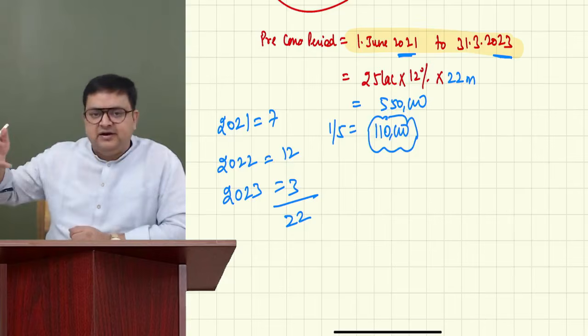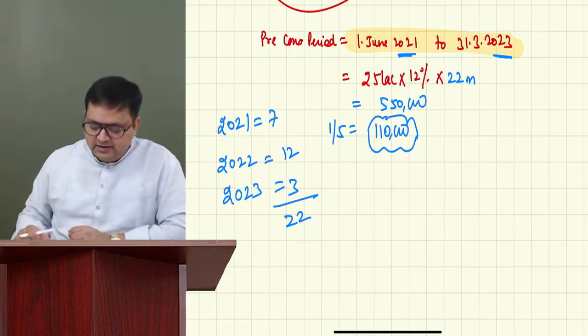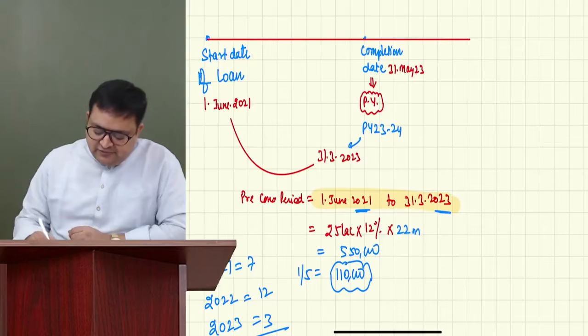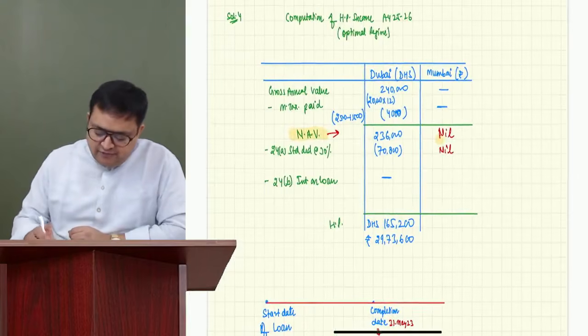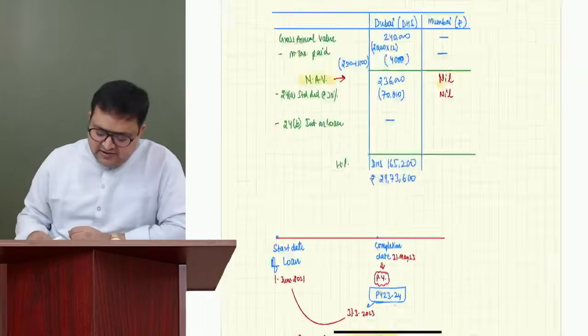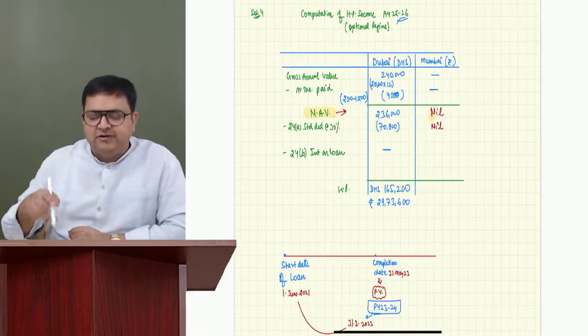First year, second year, third year. And so. Correct? Guys, this was the first year. And for which year we are computing? We are computing for previous year. This is the assessment year. We are computing for previous year 24-25.